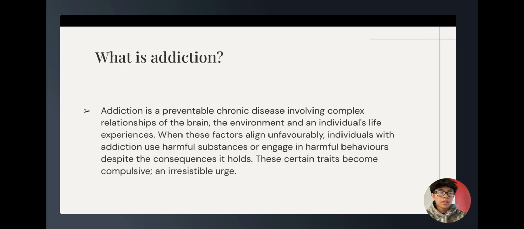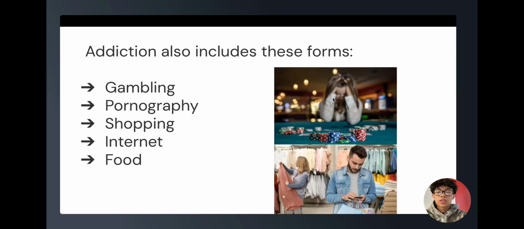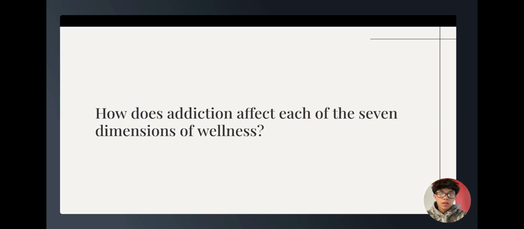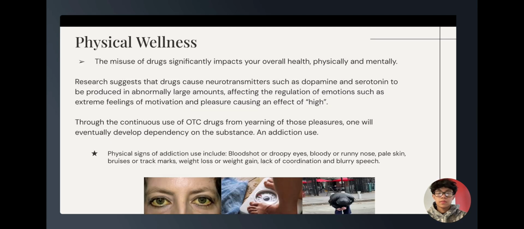So, what is addiction? Addiction is when you have a strong physical or psychological need or urge to do or use something. It is a dependence on a substance or activity, even if you know that it causes you harm. While addiction is most commonly associated with substance use, like drugs, other forms include gambling, pornography, shopping, internet, and food addictions. How does addiction affect each of the seven dimensions of wellness?